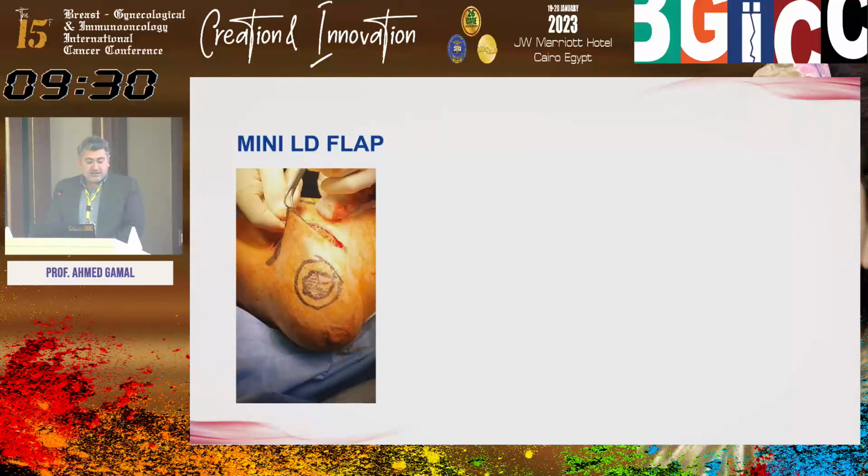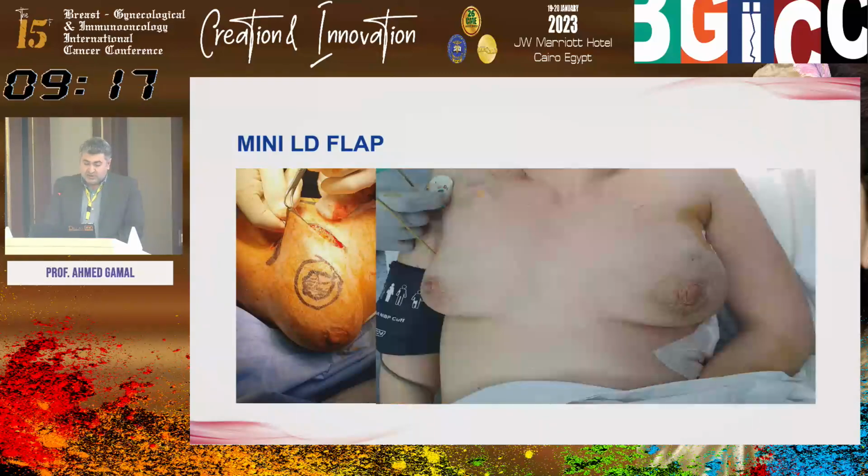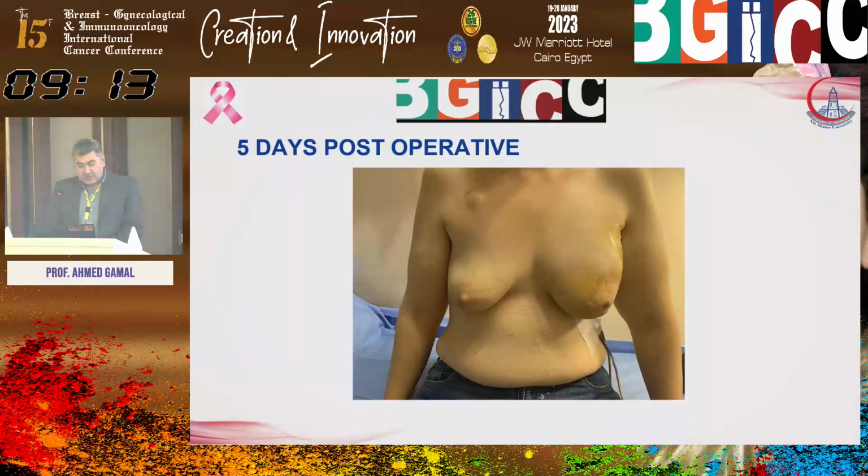Here is the skin, here is the incision, at the lateral border of the breast, a crescent incision. We performed about a hemimastectomy. Here is the LD flap, meaning from the same incision, not from a back incision. And here is how it looks immediately post-operative. And here is about 5 days post-operative. Thanks to Dr. Reda, who was the lead of the team in this operation.